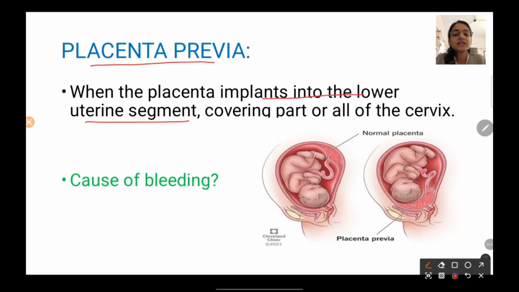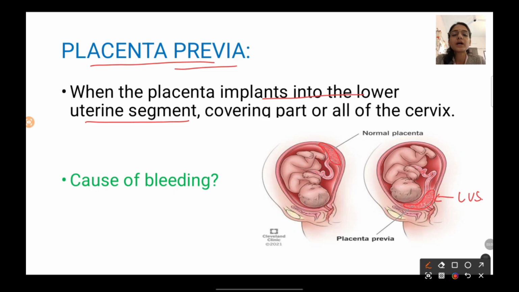Normally this placenta is going to get implanted into the upper part of the uterus, right, into the fundal region. As you can see in this image, this is your normally implanted placenta. But when this placenta gets implanted into the lower uterine segment, then we are going to call it placenta previa.